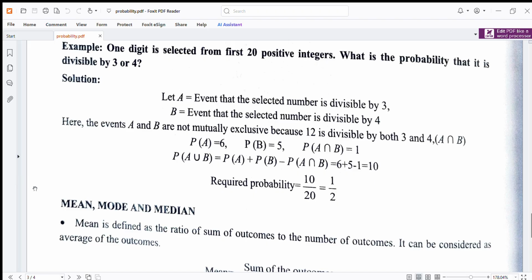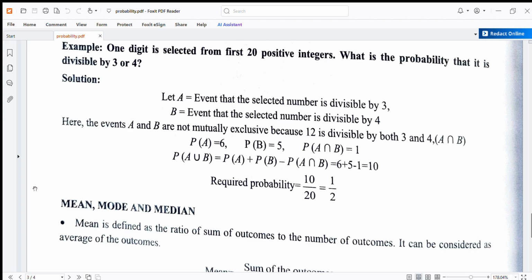Let's go through A, the event that the selected number is divisible by 3: 3 twos are 6, 3 threes are 9, 3 fours are 12, 3 fives are 15, 3 sixes are 18. So 20 divided by 3, we are getting 6 chances. That's why we place P(A) is equal to 6, the event that the selected number is divisible by 3.